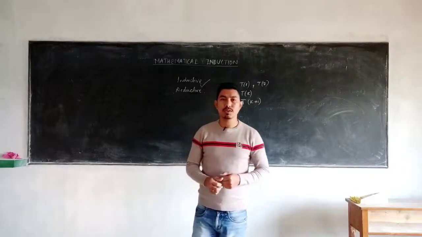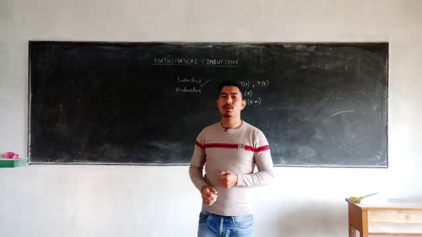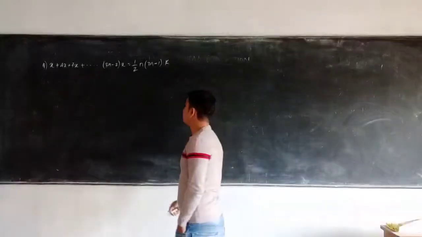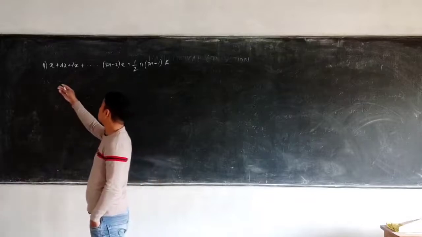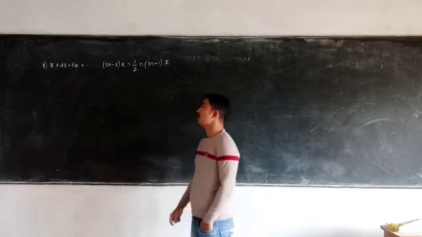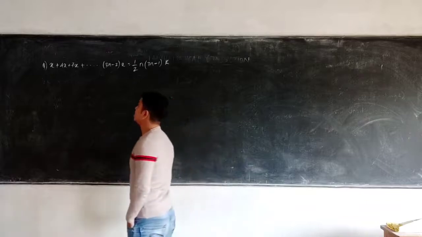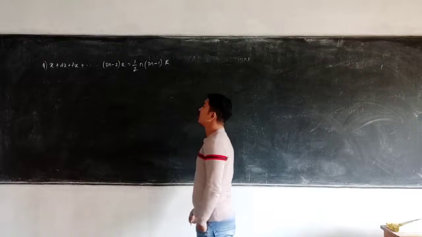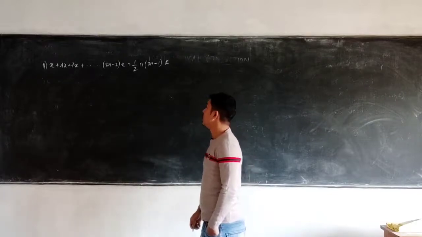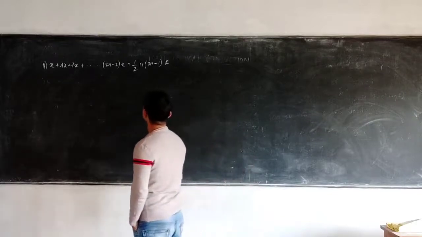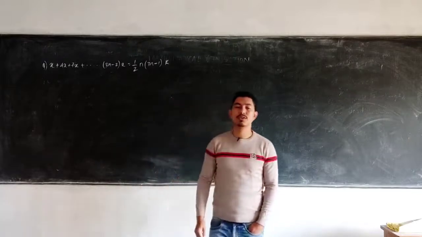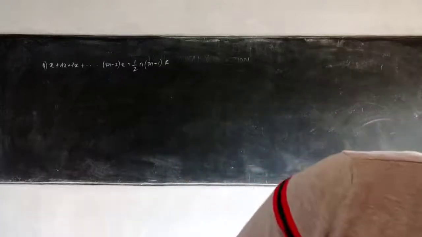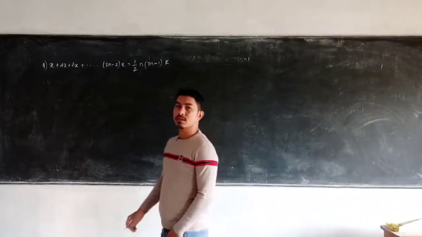With some questions, we'll try to understand how we prove a mathematical expression using the concept of mathematical induction. You can see one example, you need to prove this statement using mathematical induction. The question is x plus 4x plus 7x plus dot dot dot plus (3n minus 2) x equals half n (3n minus 1) into x.